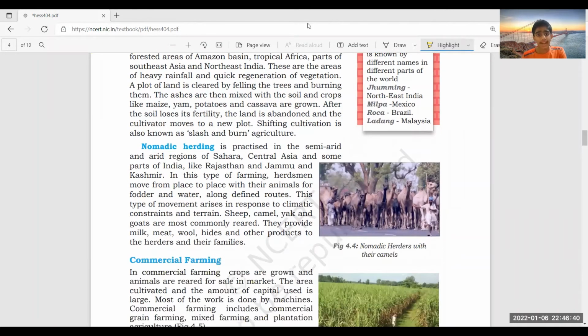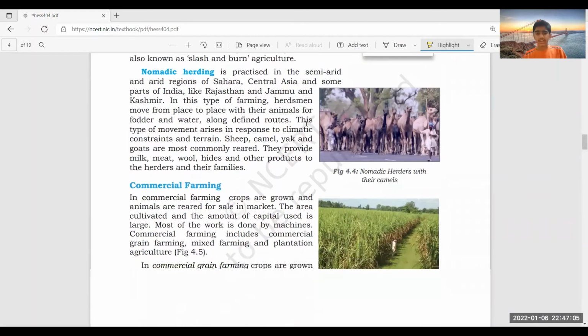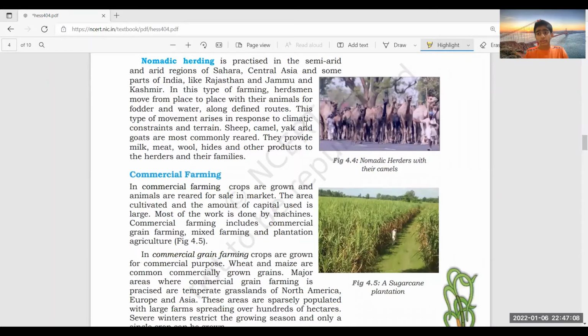Now, nomadic herding is practiced in the semi-arid and arid regions of the Sahara, Central Asia, and some parts of India. It's related to raising animals, animal husbandry, raising livestock. It's all about animals. Otherwise, they grow plants which could be helpful as fodder for the animals.